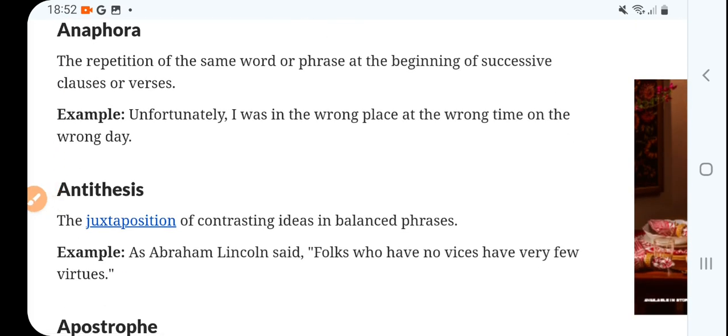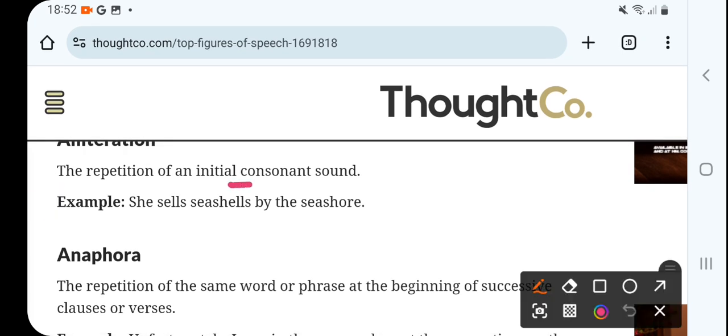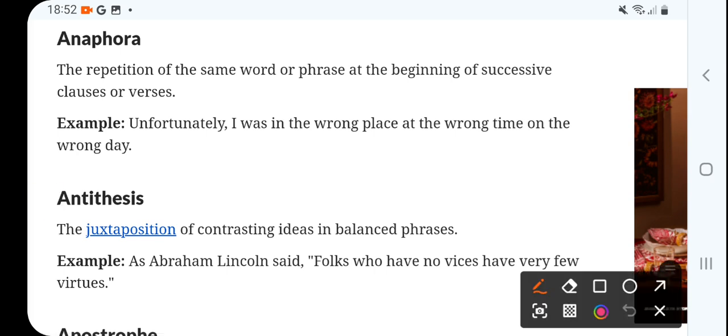Now anaphora, the repetition of the same word. In alliteration, that's initial repetition of consonant, meaning repetition of a letter. But here it's a repetition of the same word, please take care, it's a word, not a letter, or phrase at the beginning of successive clauses or verses, right? So in any clause or verse, there is repetition of the same word or phrase.